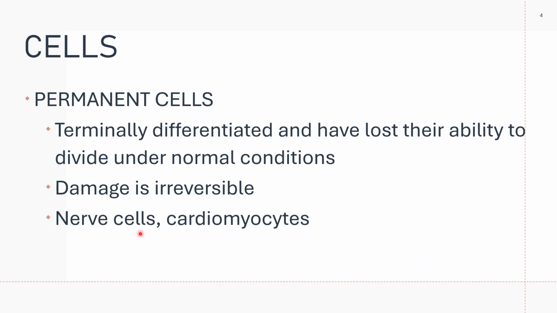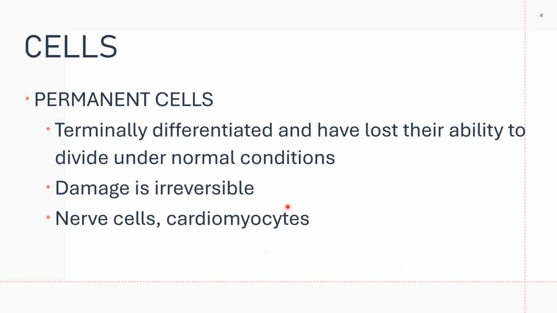Please note that in organs made up of permanent cells, the damage is irreversible. The cells cannot replicate to replace the damaged cells. Examples of permanent cells are nerve cells and cardiomyocytes.